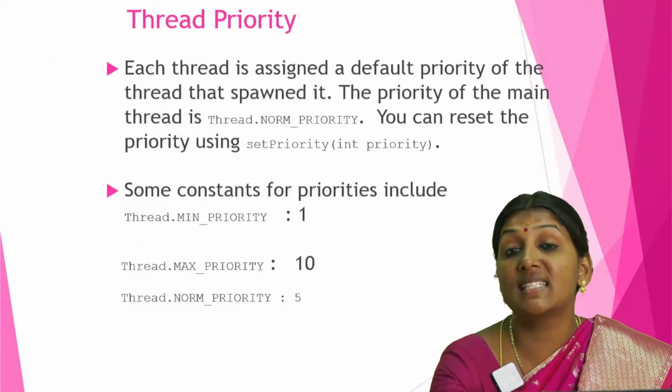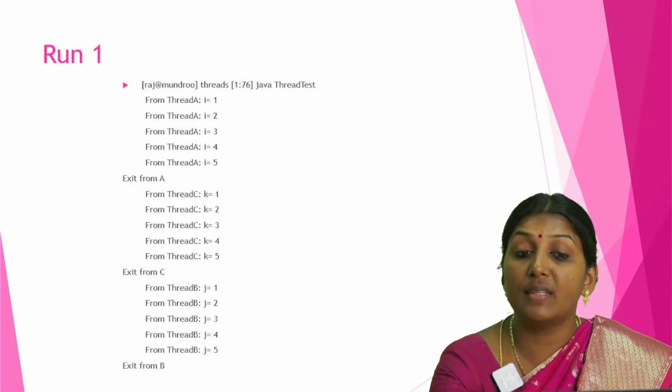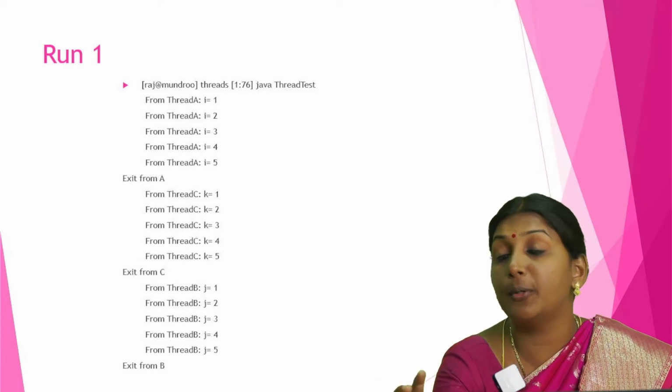So this is the example output. We have from thread A: i equal to 1, i equal to 2, i equal to 3.